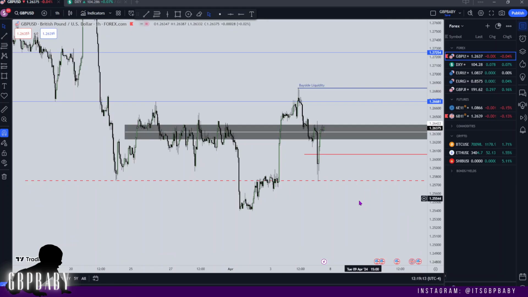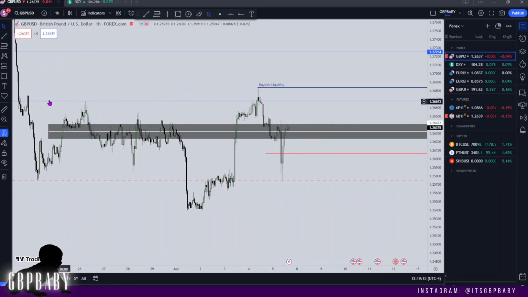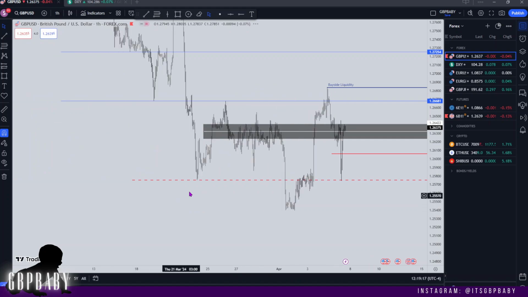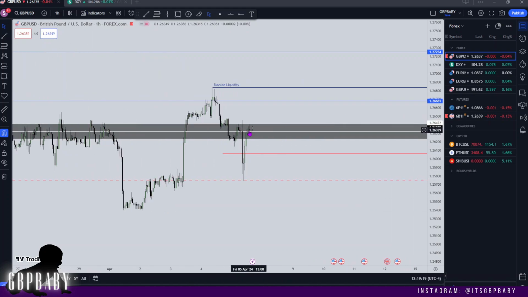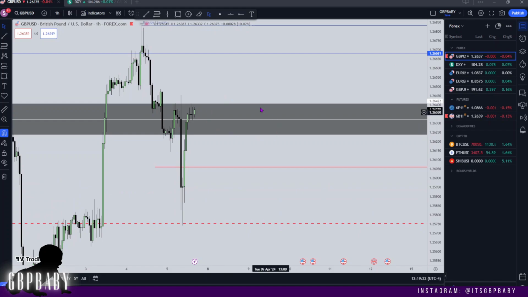So here's the 1 hour. Again, we've taken out that high after running sell stops. We have an expectation to trade higher, so it's just a matter of letting that Monday trade and seeing how we're treating this range. But like I said, as soon as we lose this level here, then I'm bearish. It's as simple as that. So long as price stays above this level, I'm happy to be buying.